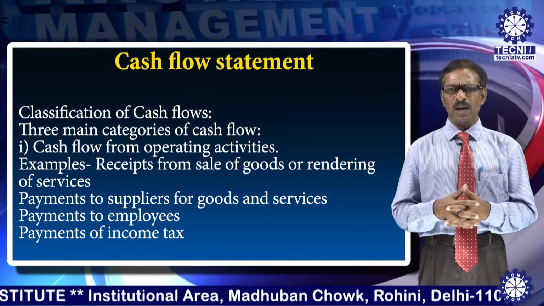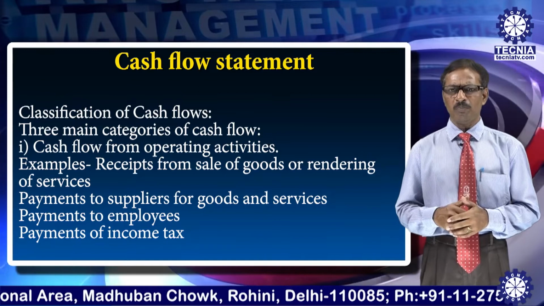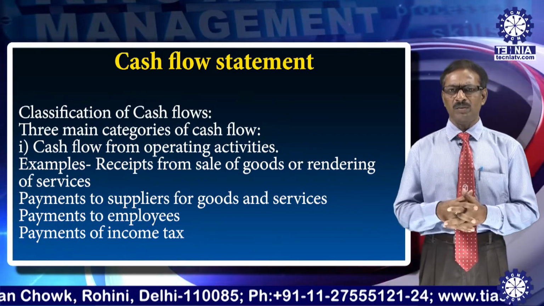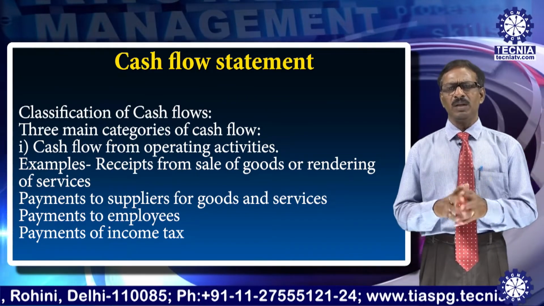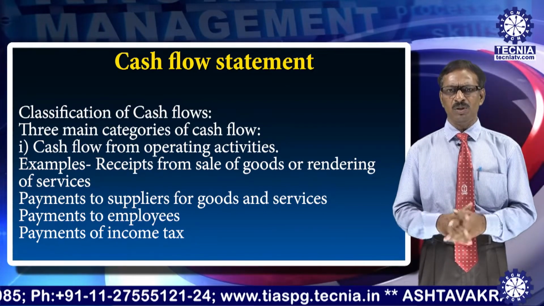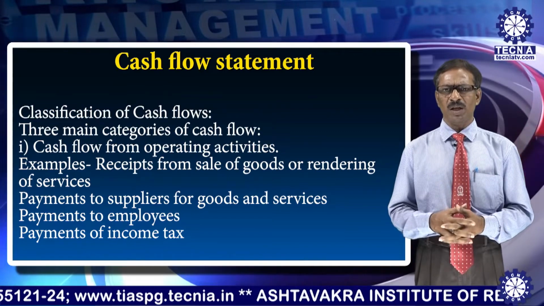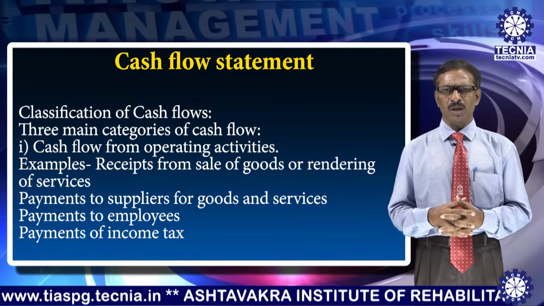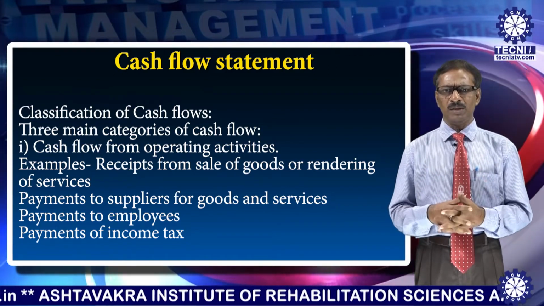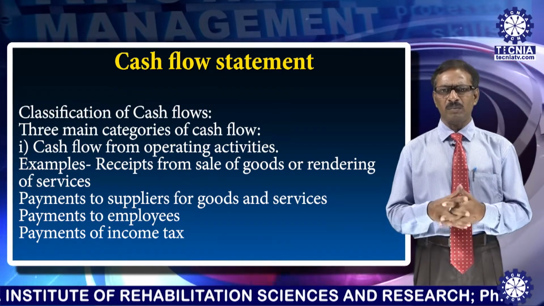In case of a bank, their main activity is giving loans and taking deposits from the public, and by the way they earn interest and they pay interest. So it is their main activity. So by operating activities, we mean the main and principal revenue producing activity of an enterprise. Certain examples are there: receipts from the sale of goods, rendering services, payments for purchases, payment to the employees on account of salaries, wages, etc., and payment of income tax for the income earned by a concern.